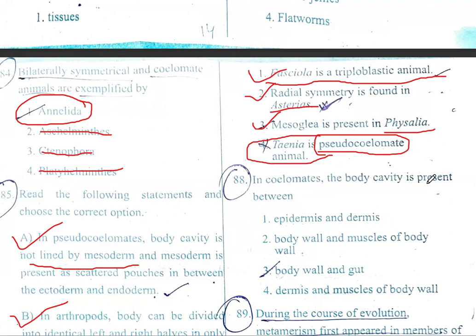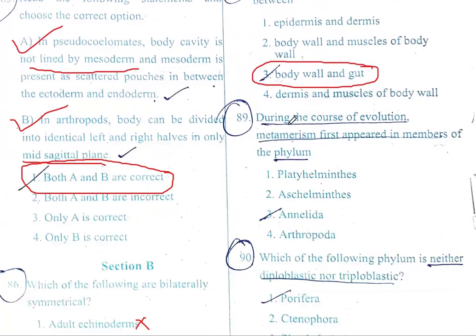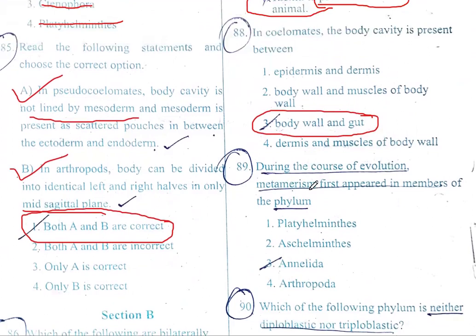In coelomates, the body cavity is present in between body wall and gut. During the course of evolution, metamerism first appeared in the members of the phylum Platyhelminthes, Aschelminthes, Annelida, Arthropoda.